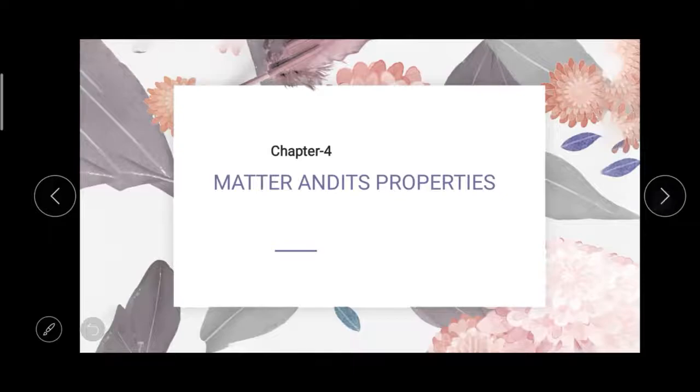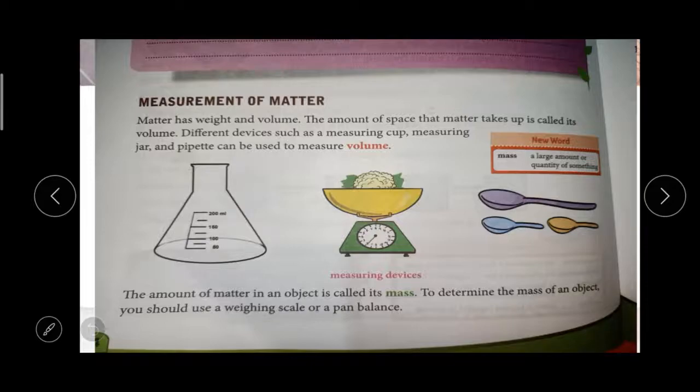Okay, so today we are going to learn the next part. The first topic is measurement of matter. How can we measure matter? Okay, so matter has a weight and a volume. Matter has some weight and it has some volume. The amount of space that matter takes up is called the volume. So what do you mean by volume? The amount of space that matter takes up is called its volume. Put a line below the sentence. Okay, mark it. If you put a pencil in some place, it needs some space to sit there, right? It needs a space to be there. So that space, the amount of space that matter takes up, is called its volume.